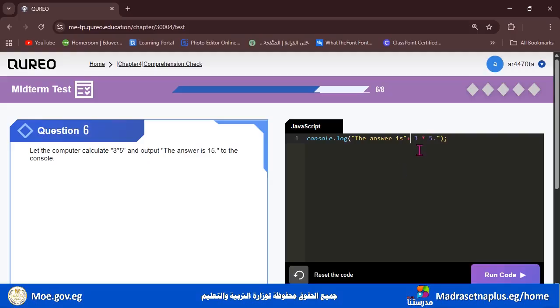Well, we have here the calculation. We need to calculate 3 multiplied by 5. So we have to put exactly a parenthesis. Okay, we will delete one and add the second one. Exactly. And the third part we have here is the dot. Yes, the dot here is a third part. It's not among the calculations, so we have to put it between double quotation marks.